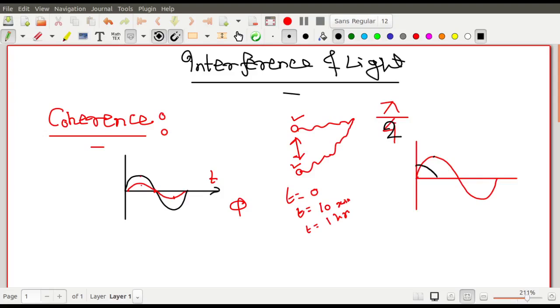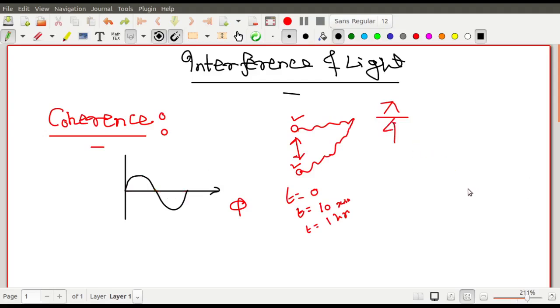Pi by 2 phase difference means it will be like this, whatever I am trying to draw at this instant, that is the pi by 2 phase difference. So this is the pi by 2 phase difference between them, right? The 0 of this one happens here, but the 0 of the other happens pi by 2 later, because this time interval is pi by 2. When this one is 0, the other has attained a minimum point, and so on. This is how you can have a pi by 2 phase difference between the two waves.